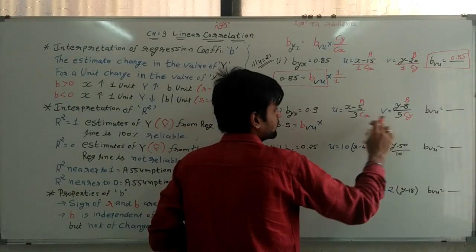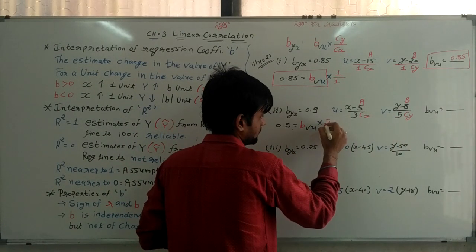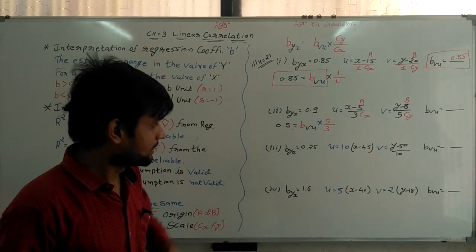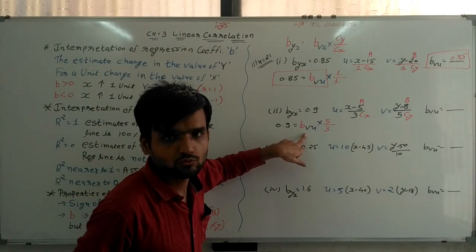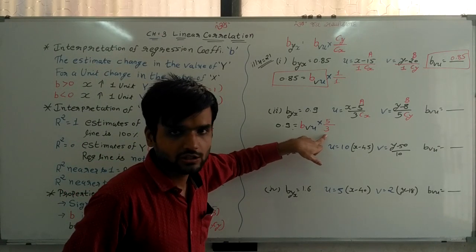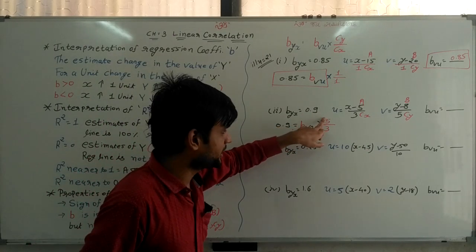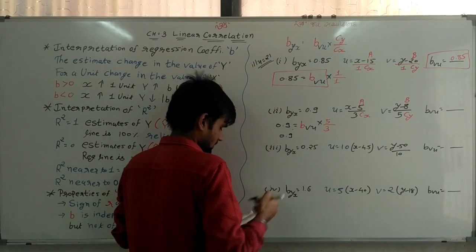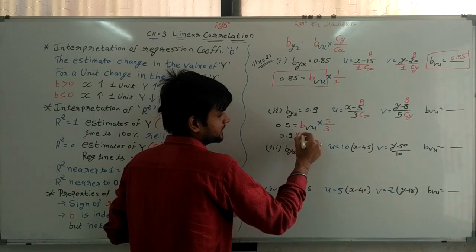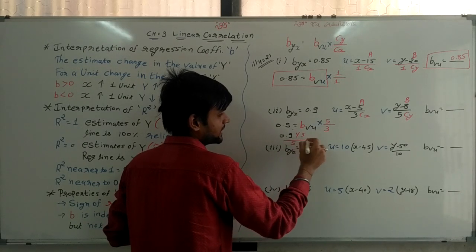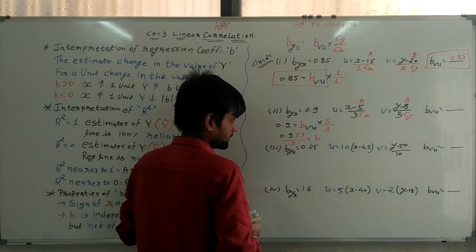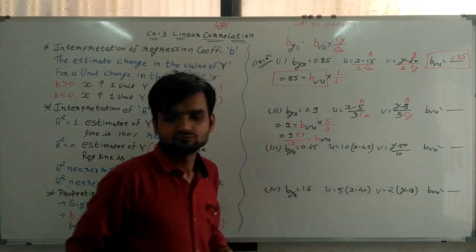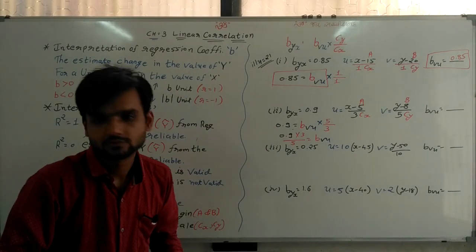Cy is equal to 5 and cx is equal to 3. But what we need is bvu, so this denominator is in multiplication and this numerator is in division. So 0.9 as it is, we multiply it by 3 and divide it by 5. That is the value of bvu.